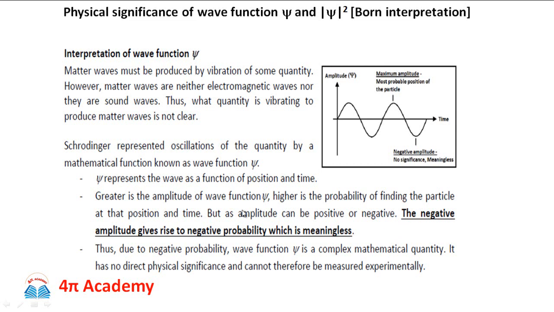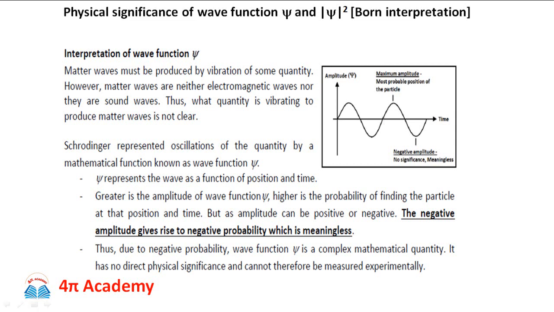But here, this wave function psi should represent the probability of finding the position. If I say that this wave function psi should represent the amplitude, then it again creates a problem, because amplitude can be positive as well as negative. If amplitude is positive, then probability will be positive, and that is okay. But if amplitude is negative, then the probability will be negative, and negative probability is meaningless. Hence we cannot associate the amplitude of the matter wave with the wave function psi.